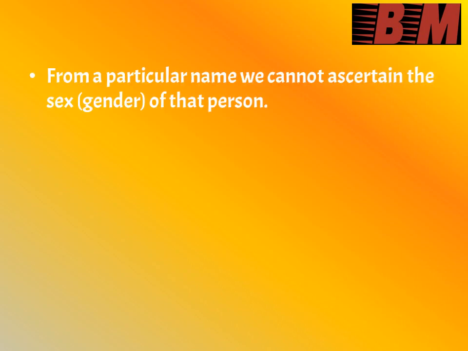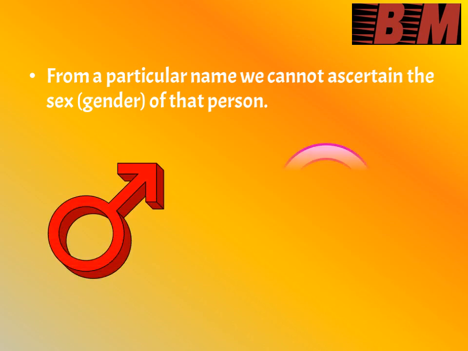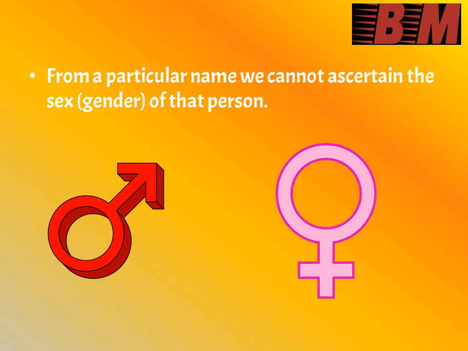The next trick is, from a particular name, we cannot ascertain the sex or gender of that person. So never come to a conclusion based on the name whether he is male or female, because a name doesn't decide the gender unless it is mentioned in the question whether he is the brother of someone or she is the sister of someone. Some communities have a common name for both genders. So be cautious while you are marking the gender of a person.